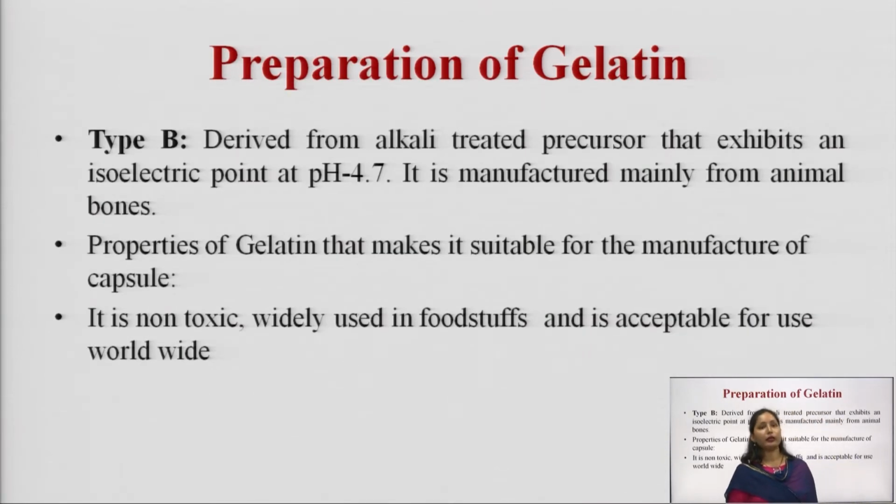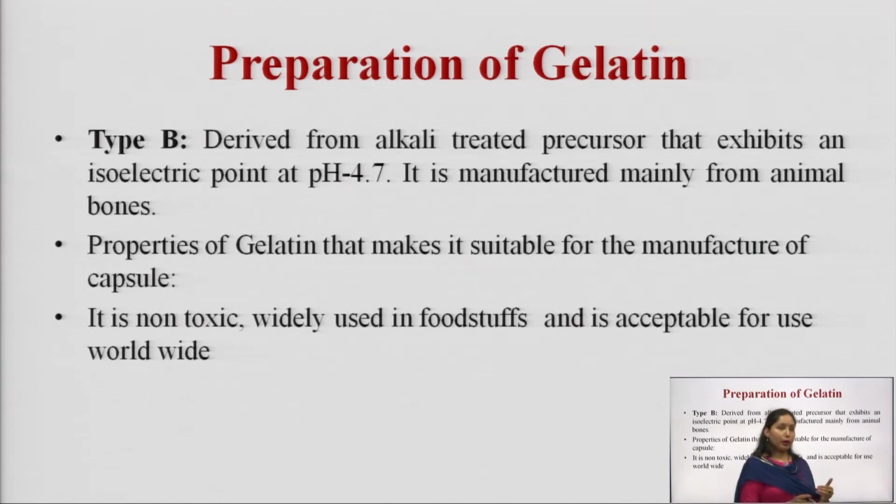Second, type B gelatin is derived from the alkali treated precursor that exhibits an isoelectric point at pH 4.7, and it is mainly manufactured from animal bones. So, the two types of gelatin are type A and type B. The basic difference is that type A is acid treated and type B is alkali treated.